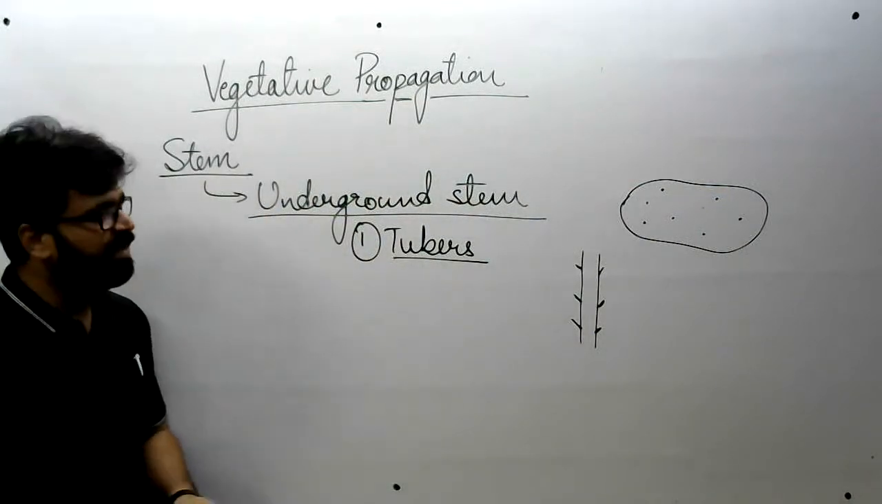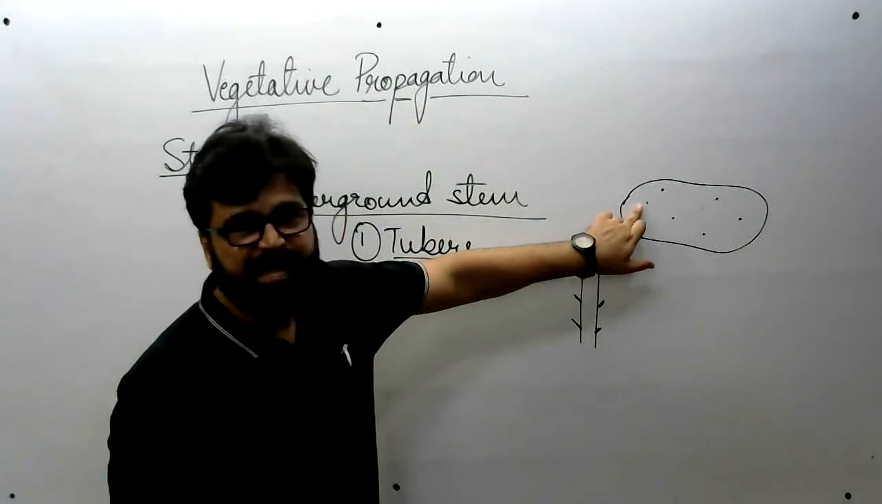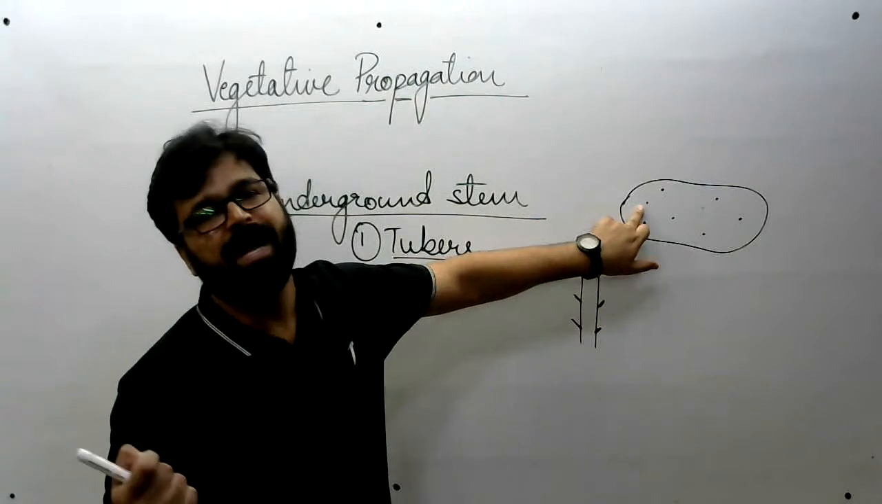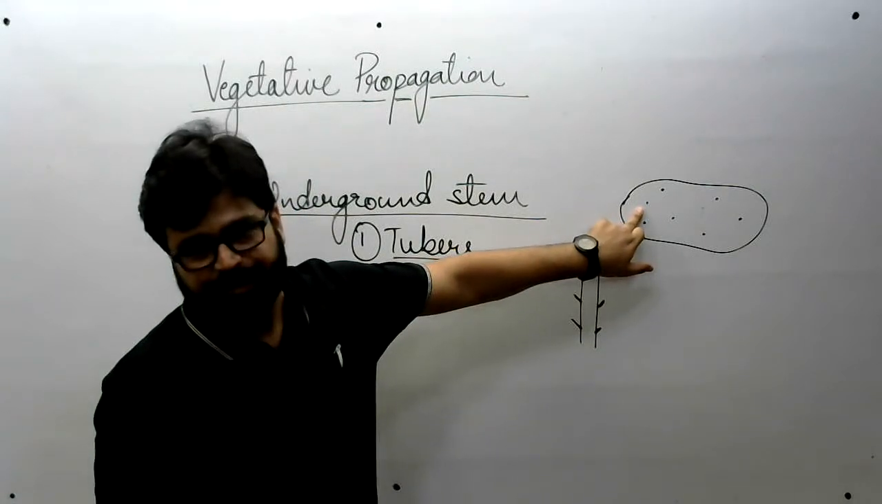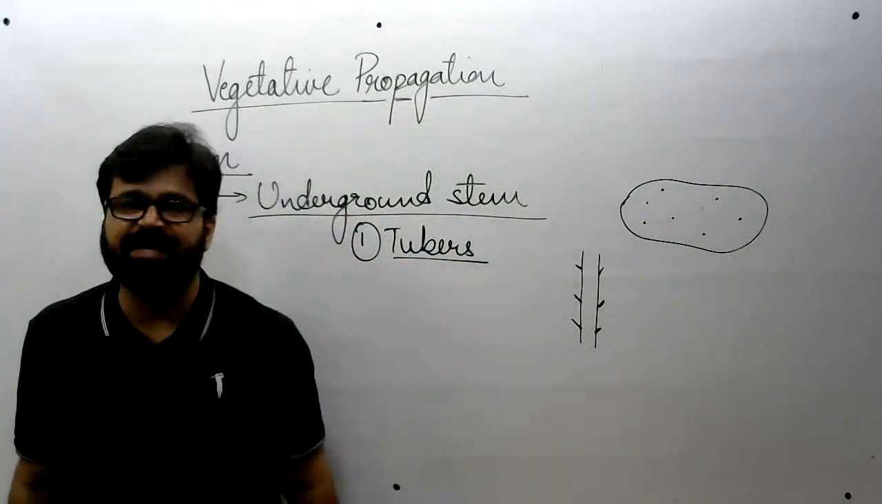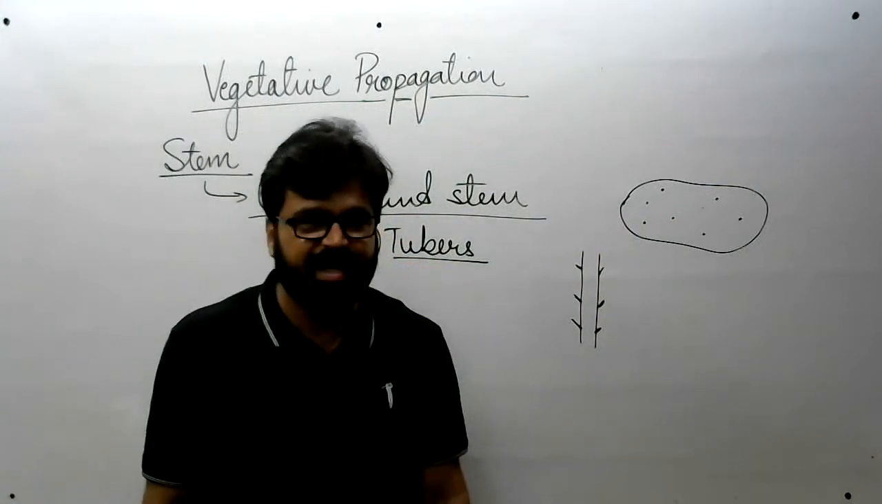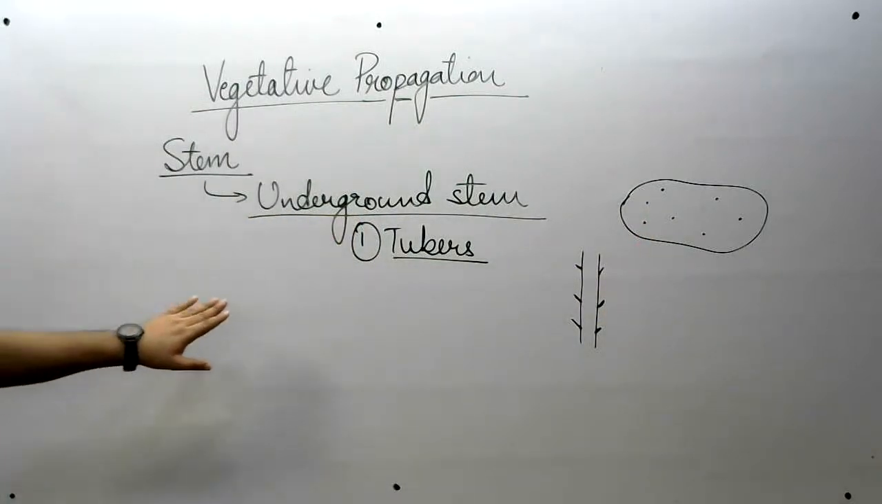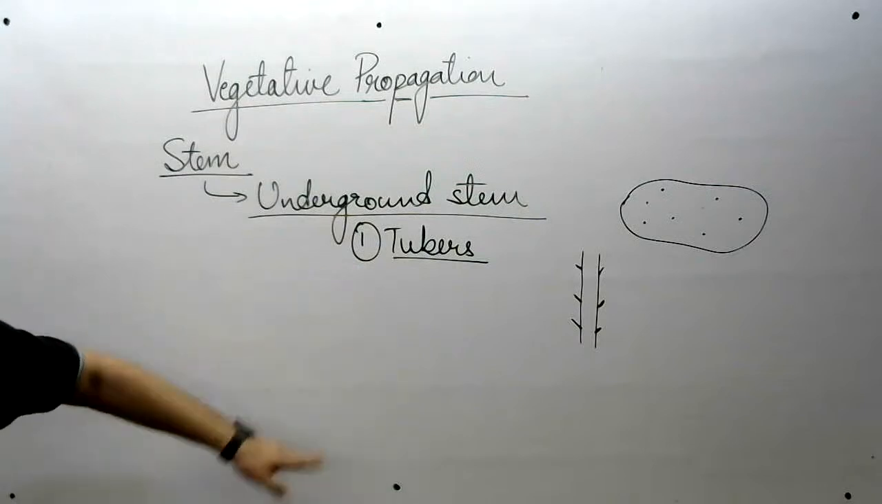Right, Pratima. From the eye of potatoes a bud arises, and from that bud a new plant can be formed. Okay? You must have seen tiny plantlets growing from old potatoes. All right? That is that phenomenon only. Okay, so that is Solanum tuberosum, example of tuber.